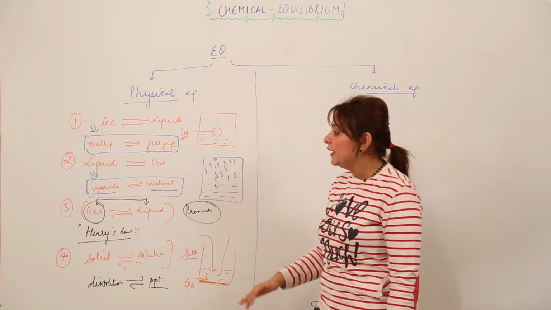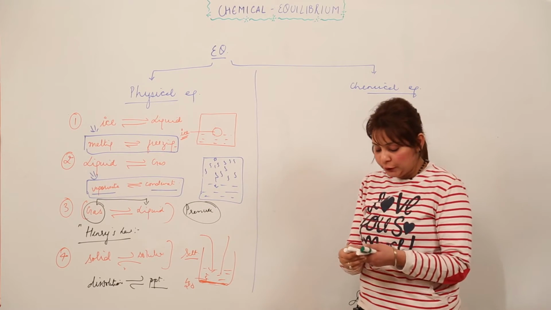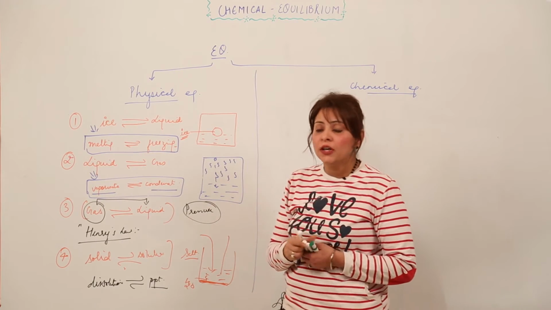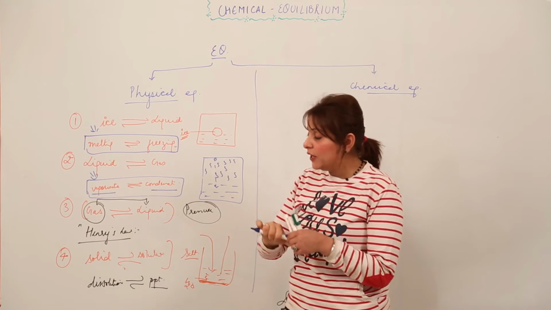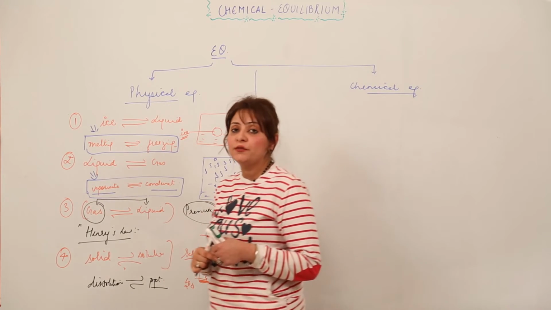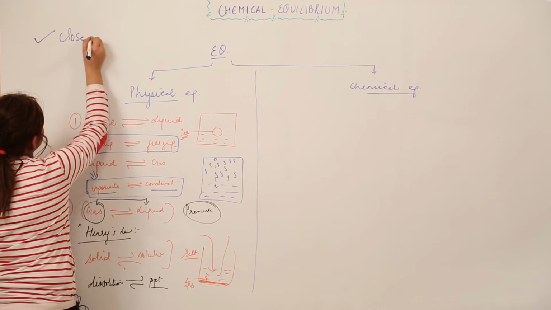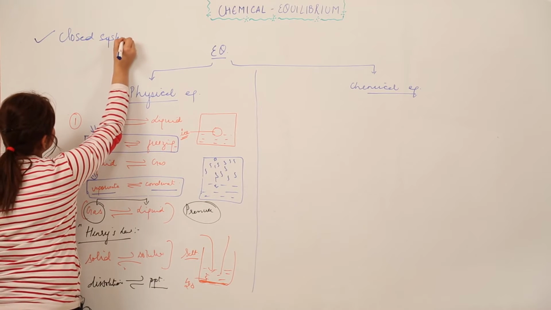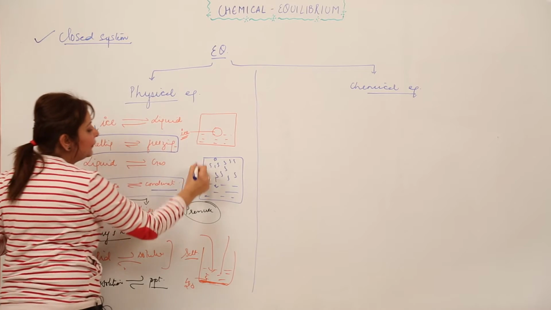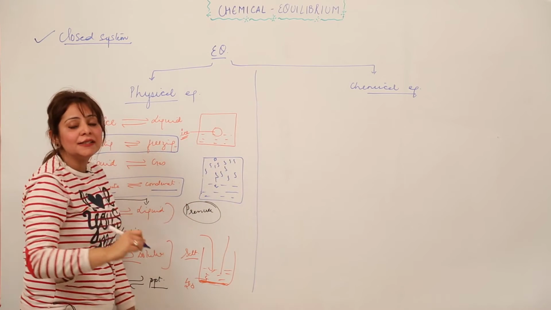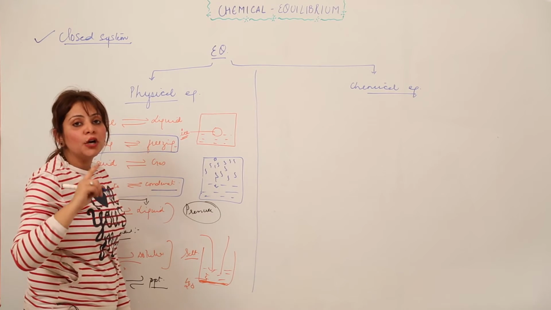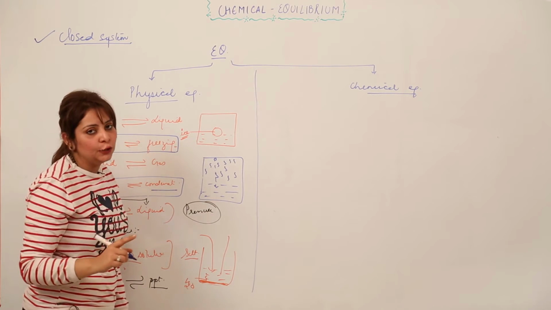So what important things do you get to see in the state of physical equilibrium? What do you conclude about it, or what are the characteristics that formulate the physical equilibrium? So we saw that there should be a closed system. I told you that if you want to achieve an equilibrium, we need to have a closed system. So that is the important characteristic of physical equilibrium, right?